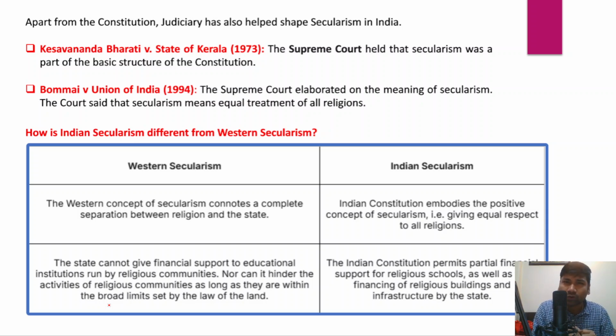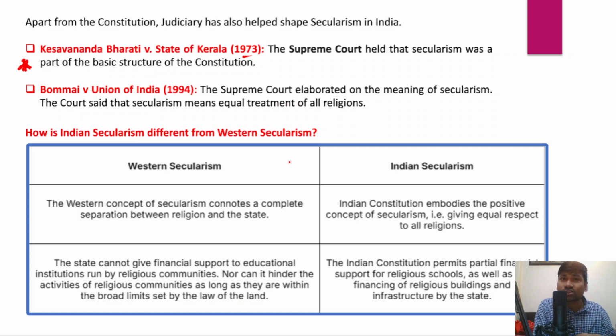The first very important judgment is the Kesavananda Bharati versus State of Kerala judgment, 1973. And this is a very important judgment because we have understood that throughout the 1960s and 1970s, the basic structure doctrine has been evolving. However, it ultimately culminated in the Kesavananda Bharati versus State of Kerala case, 1973.